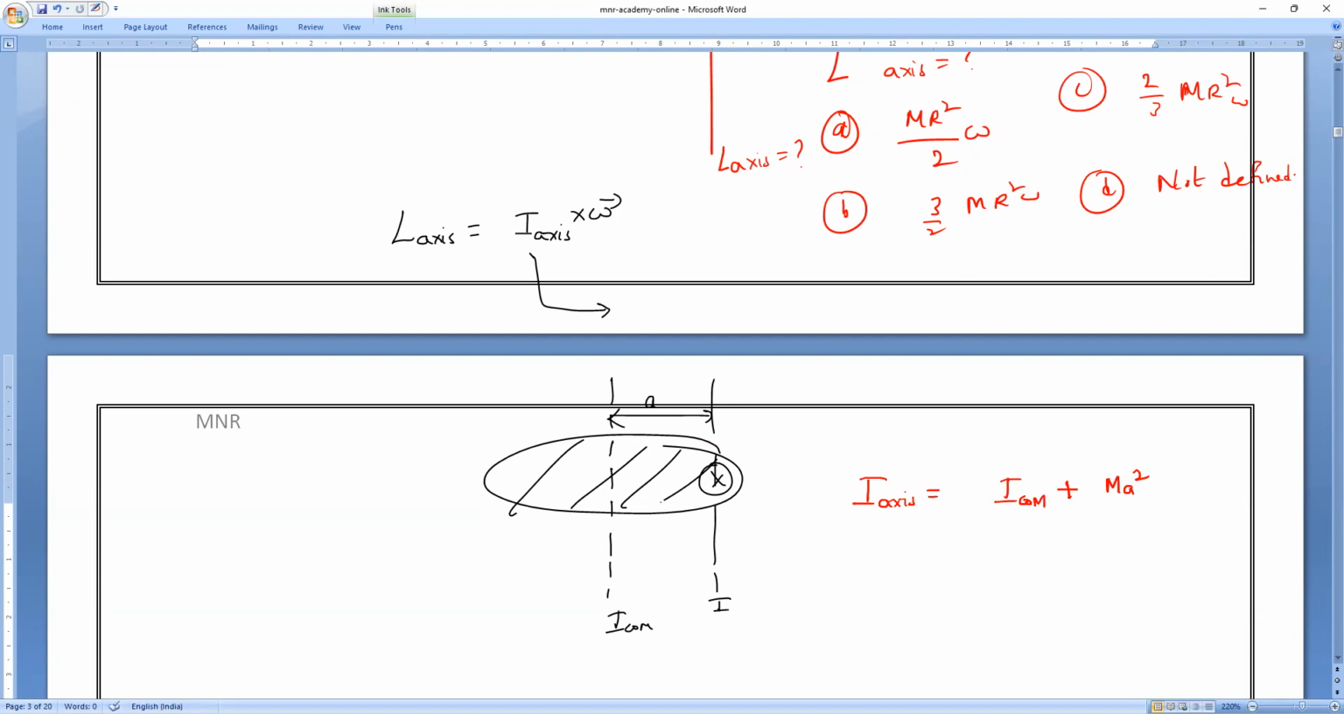Forgot? Everybody? You have to remember everything. So let me take a is equal to R. What will happen? What is the moment of inertia through the center of mass? Just now we have studied.